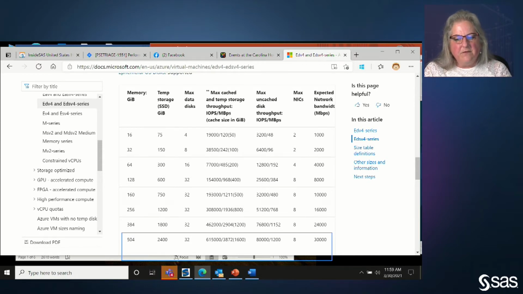And then the last bit of information that I'm interested in is the last column, which talks about the network. And here you can see we have a 30 gigabit NIC card in here, which is plenty of network bandwidth for most SAS applications. Again, I've gone with the largest instance that's available in this family because it gives us the best numbers. But there are other instances as you go down. And of course, as you go to a different instance, there is a different cost. I'm used to going with the largest and most powerful one, so I have the most expensive one, of course.